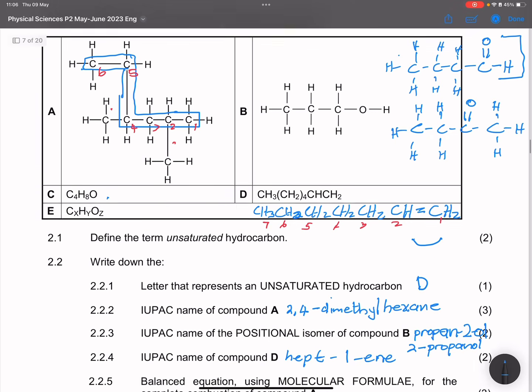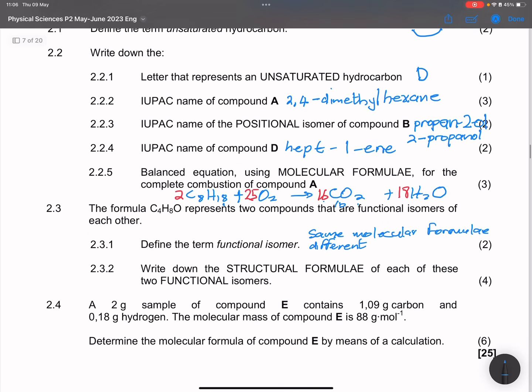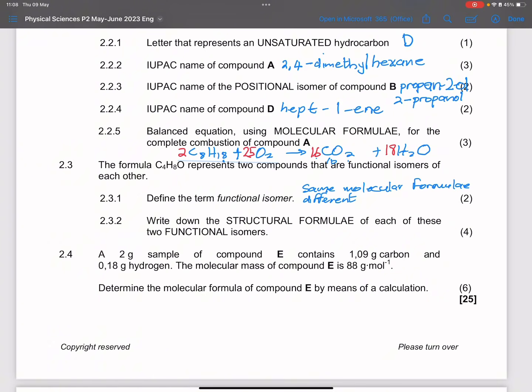Right, so let's go to the next one. They say a 2-gram sample of compound E contains 1.09 grams of carbon and 0.18 grams of hydrogen. The molecular mass of compound E is 88 grams per mole. Determine the molecular formula of compound E by means of a calculation.